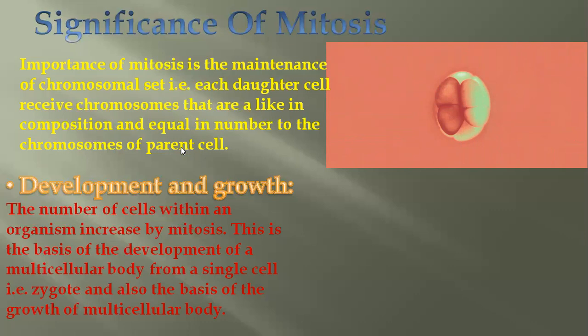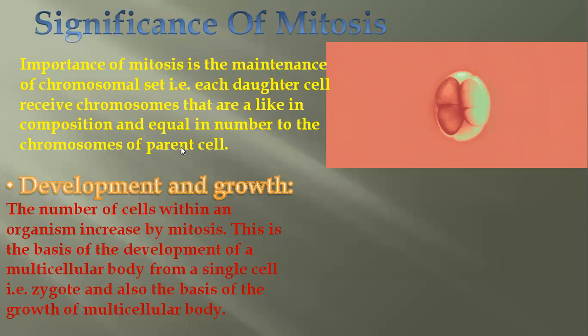First, very important significant role of mitosis is in development and growth. What happened after fertilization when egg and sperm is fertilized of any organism? So there is zygote formation. After zygote formation, what happened?